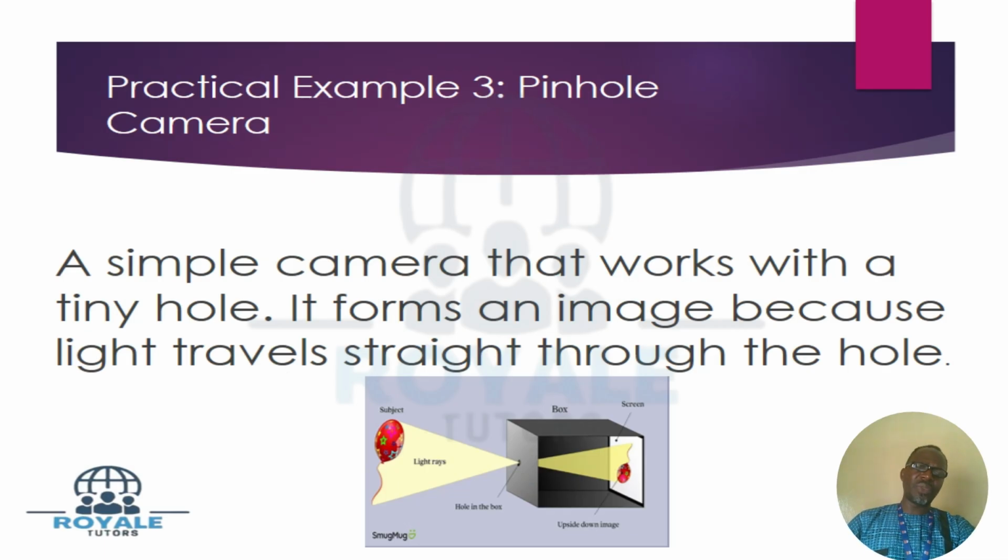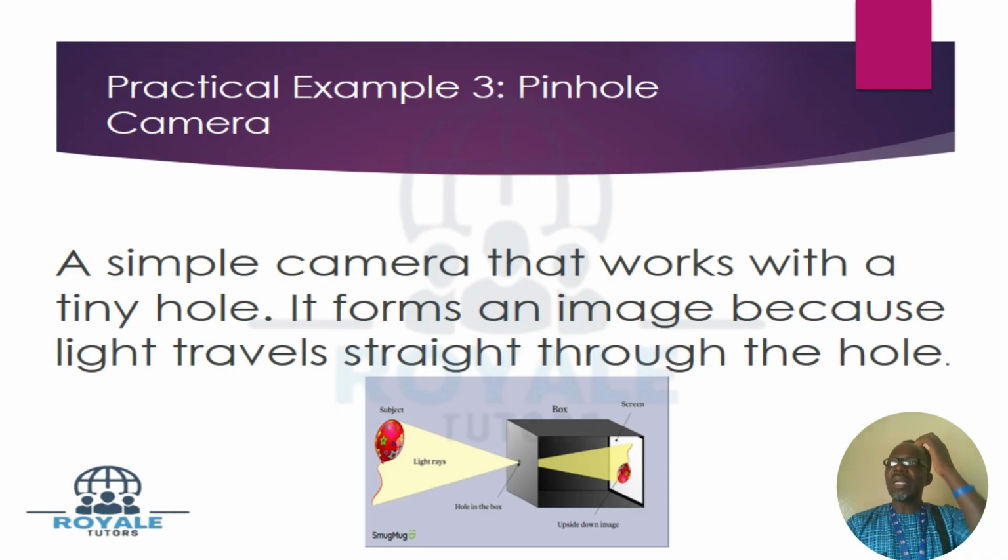Then practical example 3 is the pinhole camera. What do I mean by pinhole camera? The hole is very tiny, very small, so that makes it to be called a pinhole. Though if it is big, it will still form the object, but it may not be as good as when you have the hole very tiny. You can see the box. Practically, you can demonstrate this on your own and discover what I'm telling you. So that is another evidence that light travels in a straight line.